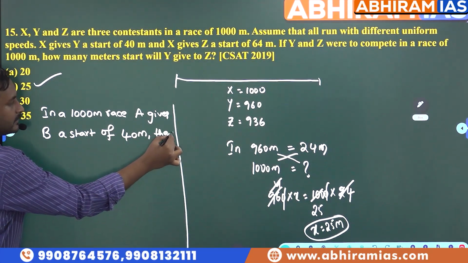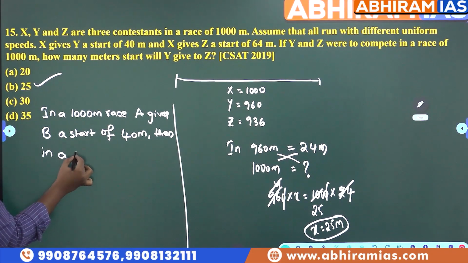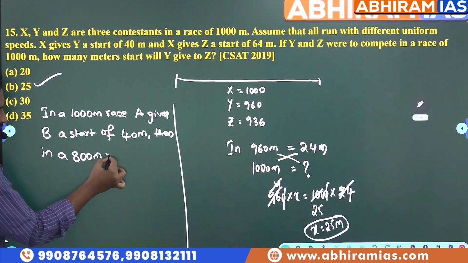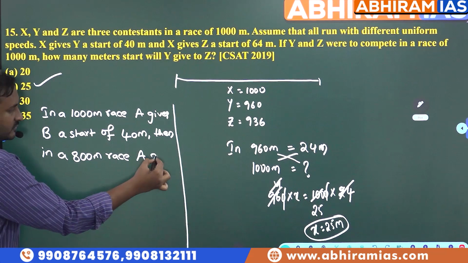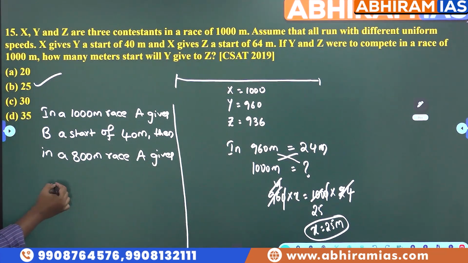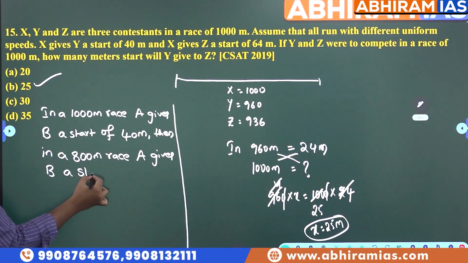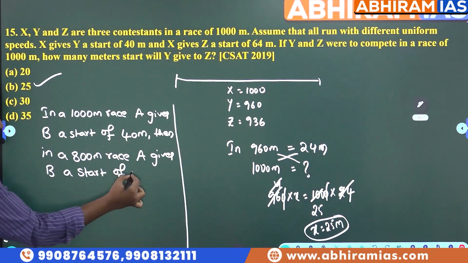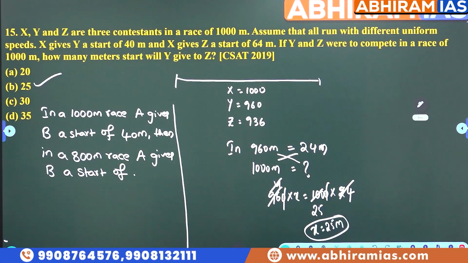Then in a 800 meter race, A gives B a start of. That is the question. So first situation in the race is for 1000 meters.